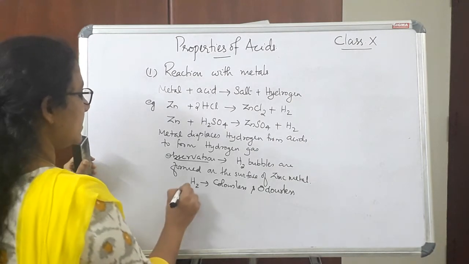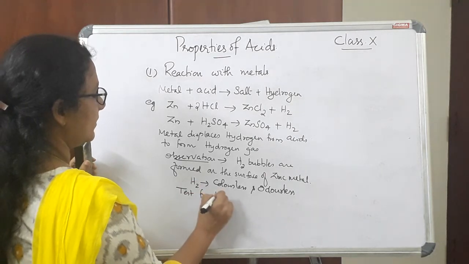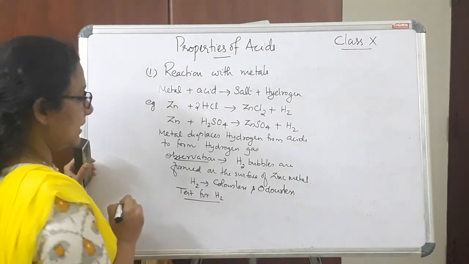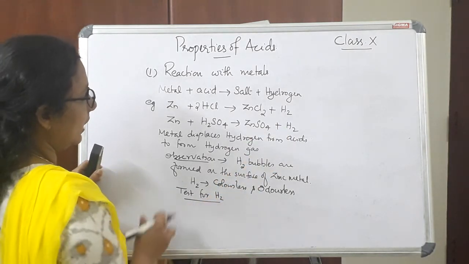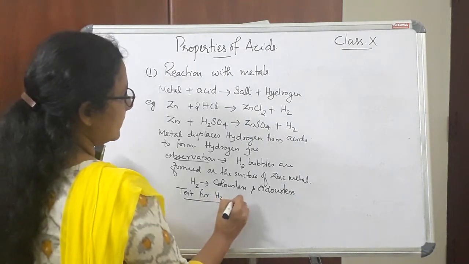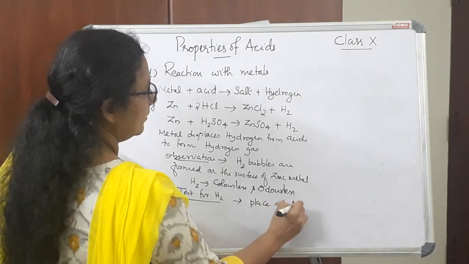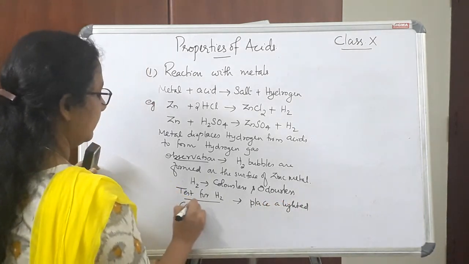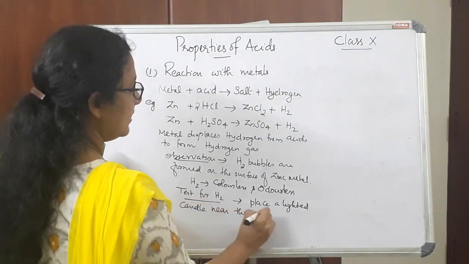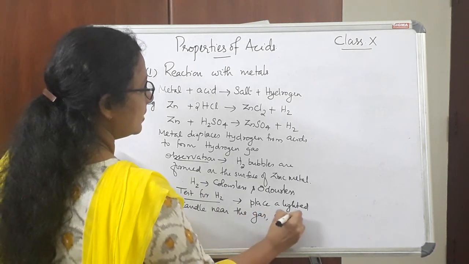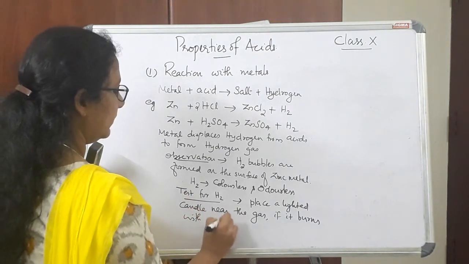So we need to test this hydrogen gas. How to test hydrogen gas? Test for hydrogen. We need to test whether the produced gas is hydrogen or not. So for that we need to conduct a test. For doing this, we need to place a lighted candle near the gas, and if it burns with a pop sound,